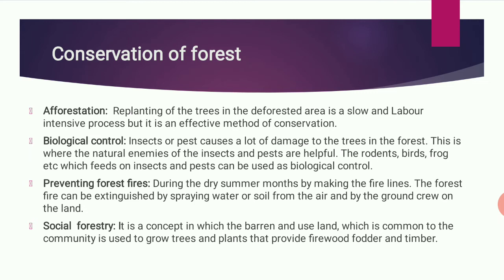Biological control is, see, some insects and pests damage the trees of the forest, where the natural enemies of insects and pests are helpful, like rodents, birds. What they do, they eat these pests and insects which feed on the plants. Rodents, birds, frogs, they can control the insects and pests, due to which the plants are not affected.